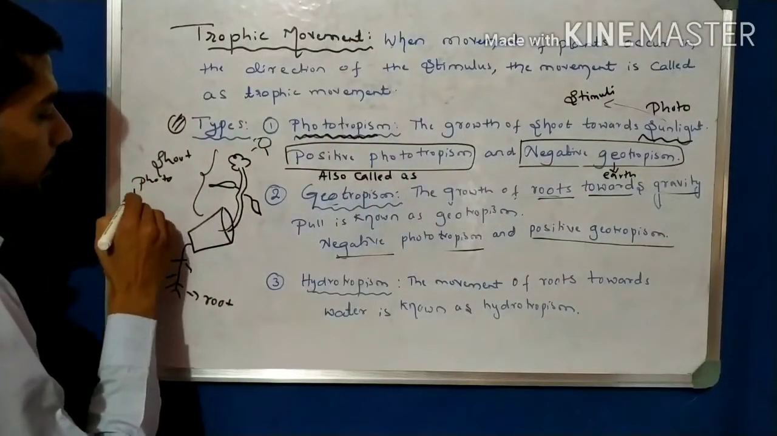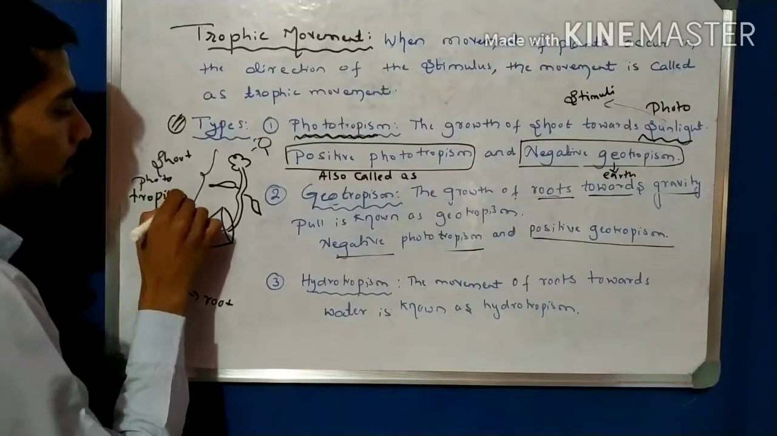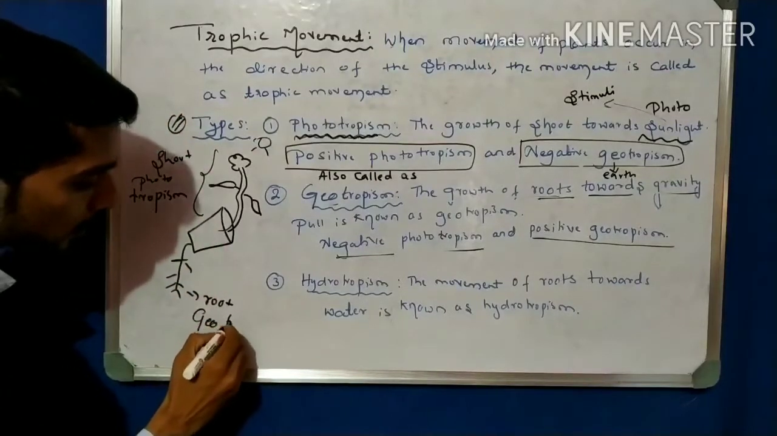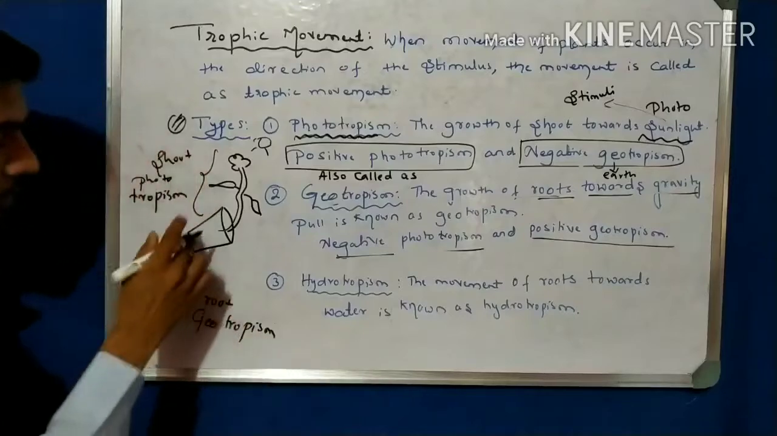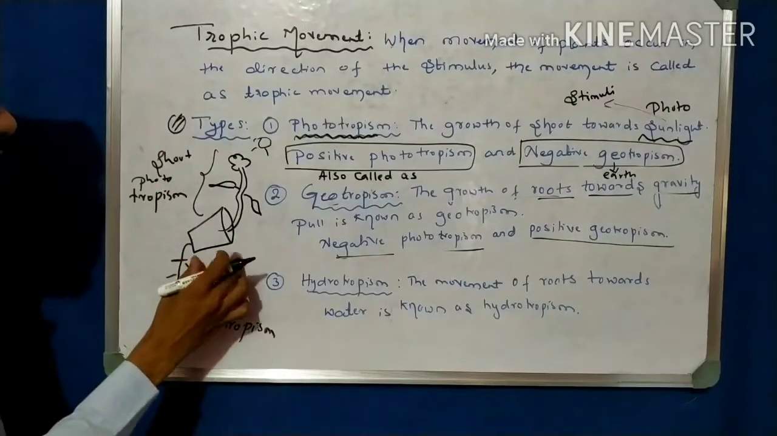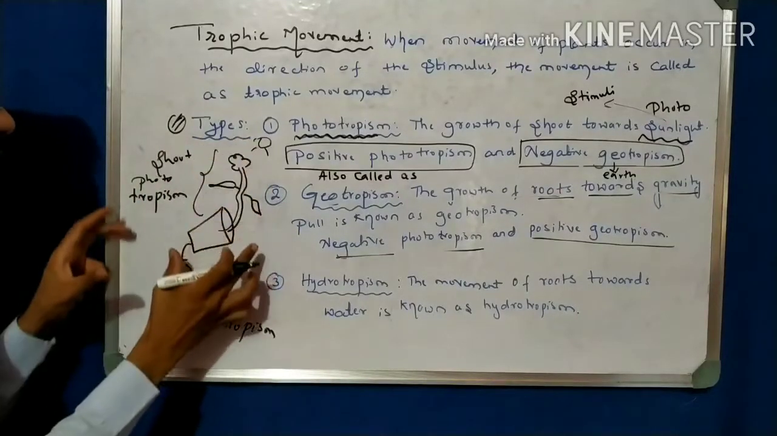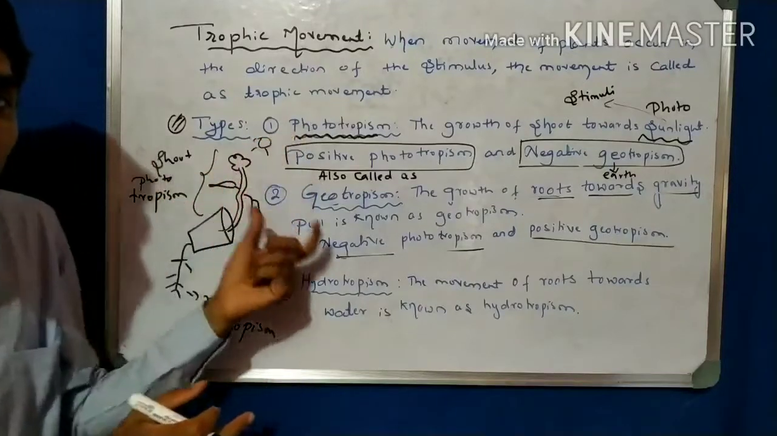Phototropism, and it is what? Geotropism. This is your simple diagram. One pot is there, with the root downward and the shoot upward. This is about phototropism and geotropism.